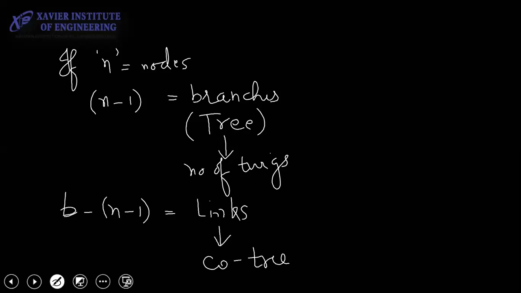Let's get to loop matrix now. Fresh topic. Loop matrix.